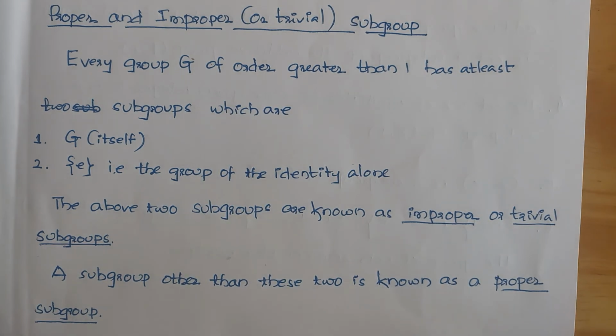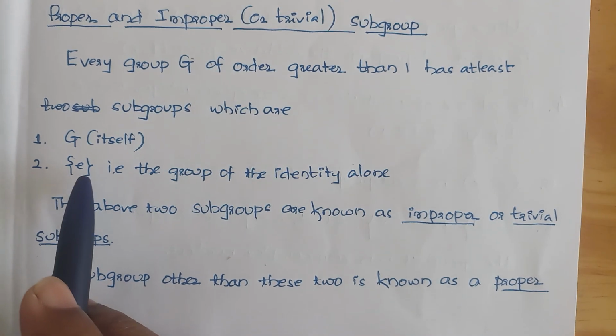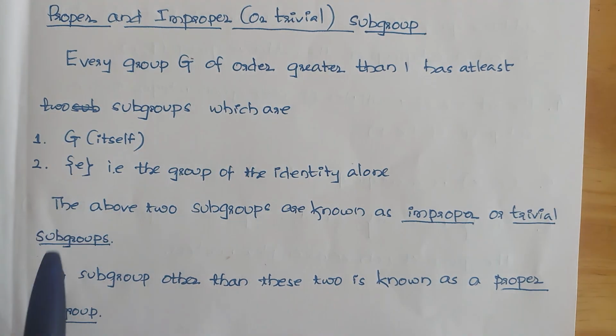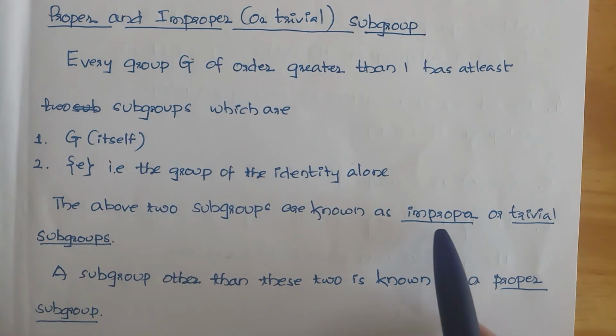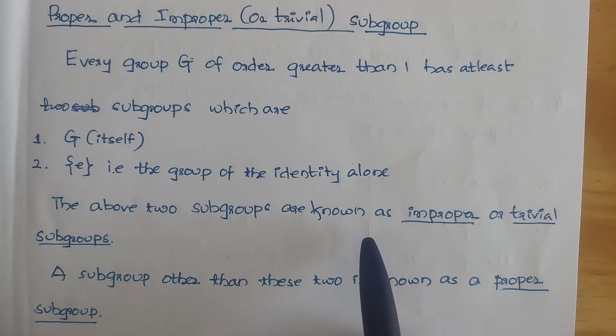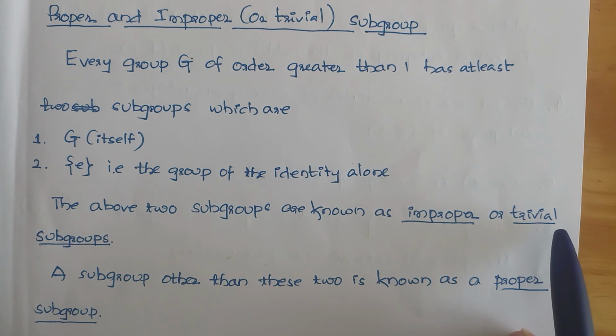If I take the set G as 0 1 2 3 4 5 and H as 0 2 4, here the identity element E also becomes a subset of G. So the group G itself and the identity element, if these two conditions are satisfied, then that will be called an improper or trivial subgroup.